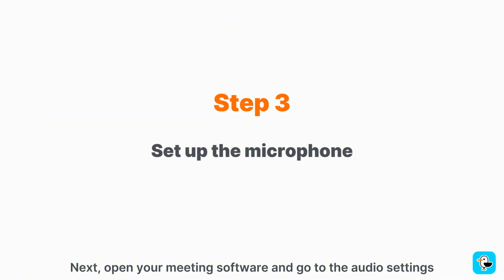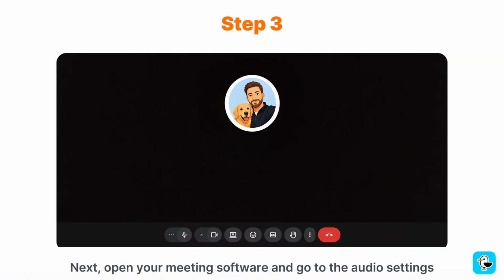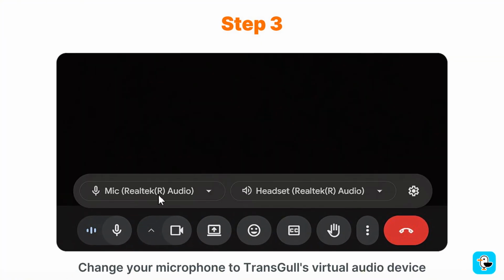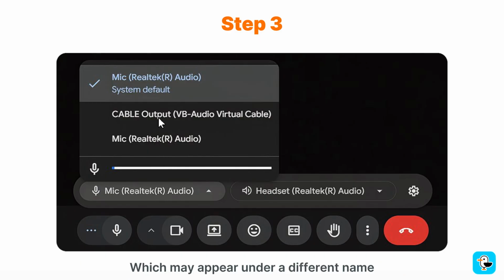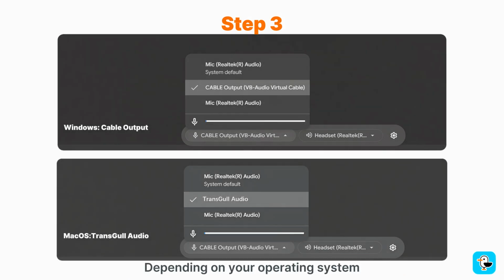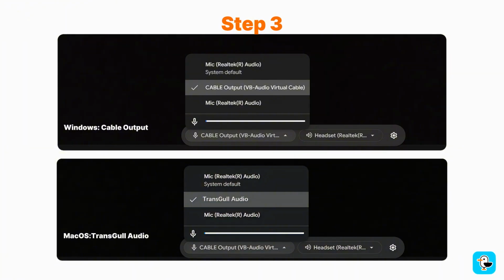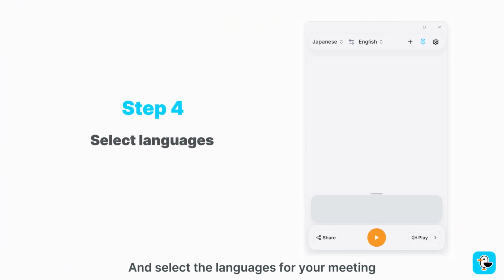Next, open your meeting software and go to the audio settings. Change your microphone to TransGull's virtual audio device, which may appear under a different name depending on your operating system. Then return to TransGull and select the languages for your meeting.